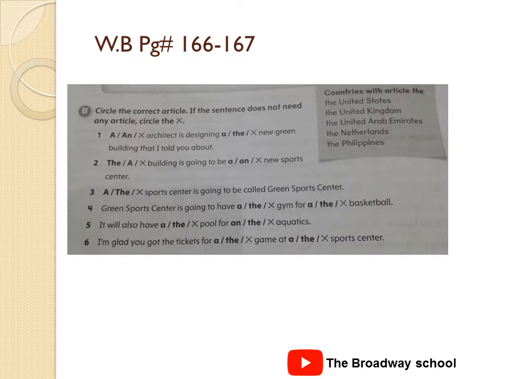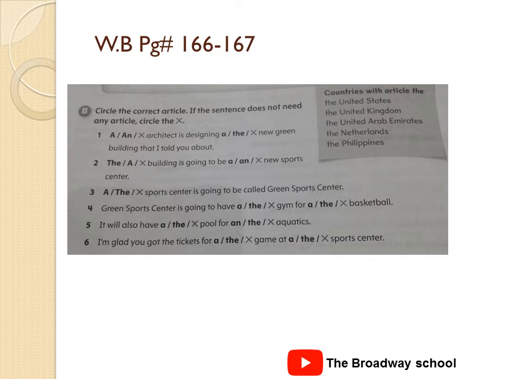Next is: Building is going to be dash new sports center. Yes, as we read in the uses that there is a repetition of the word building. So which article will come? The. The building is going to be a new sports center.